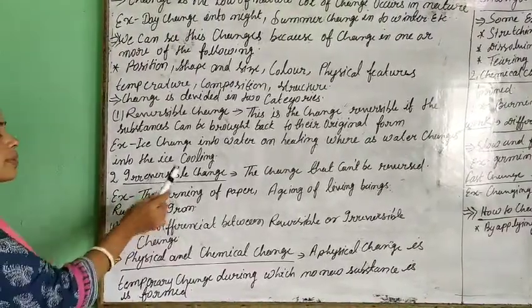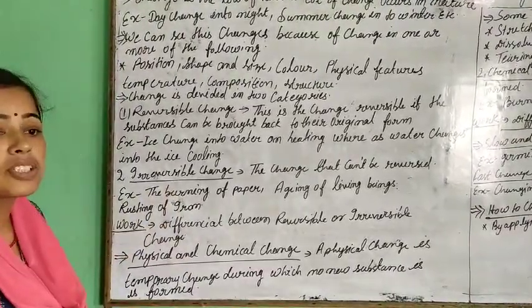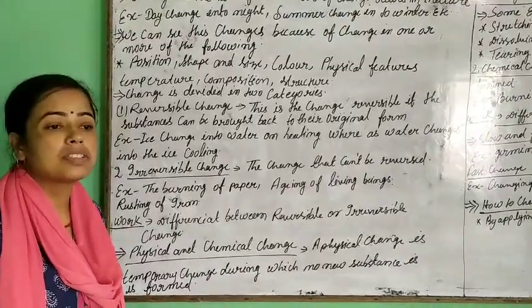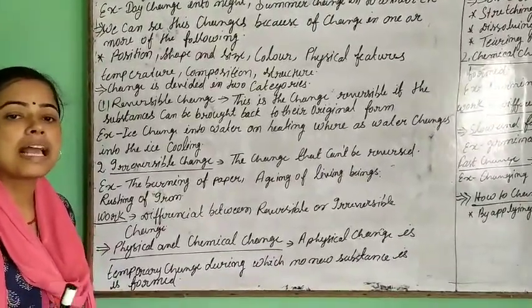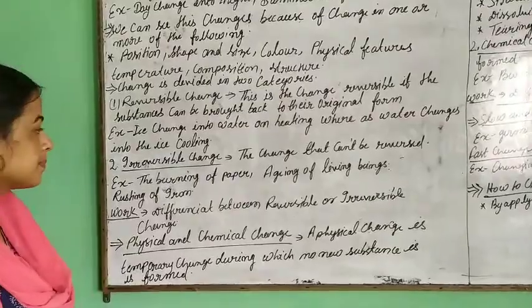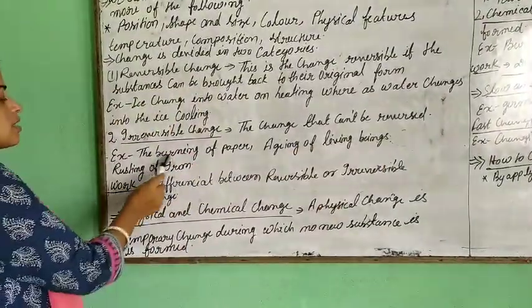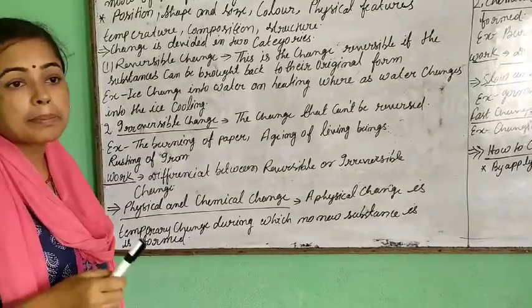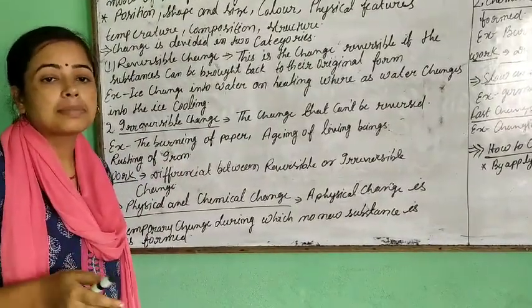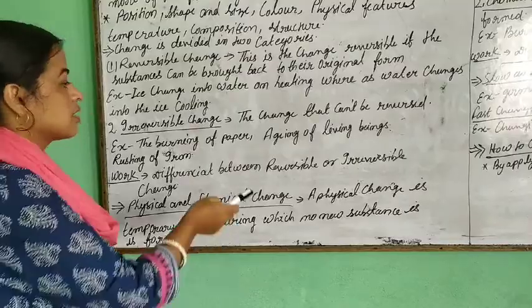The second one is irreversible change. An irreversible change is one which cannot be reversed to take its original shape. Example: the burning of paper. When we burn paper, it cannot take its original shape again.